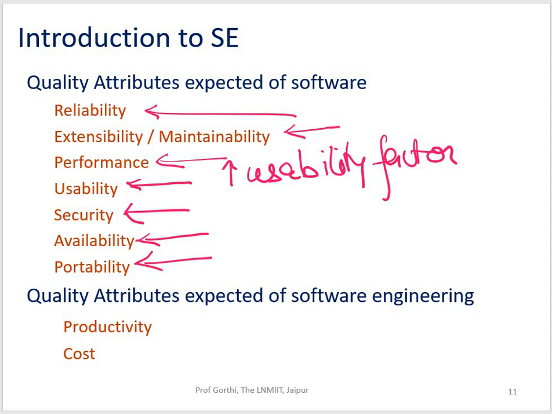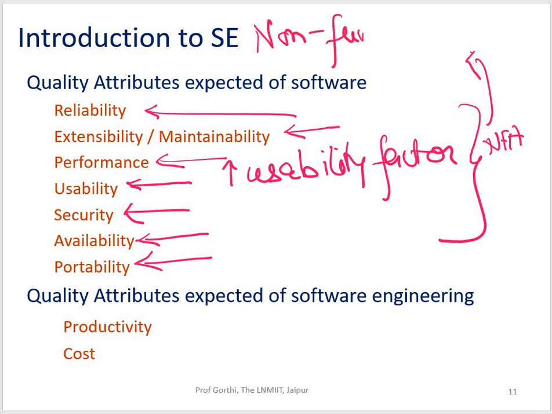Now these things are nothing but your NFAs. NFA means non-functional attributes. What these non-functional attributes are, we'll talk about in one of the coming units.